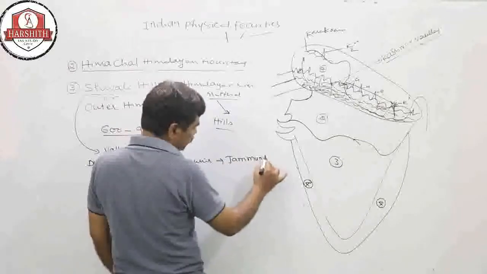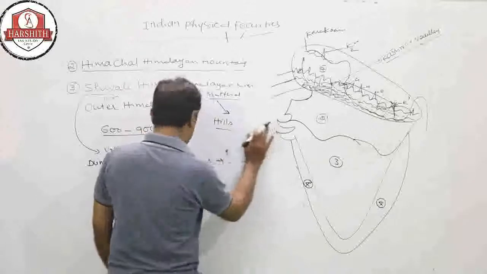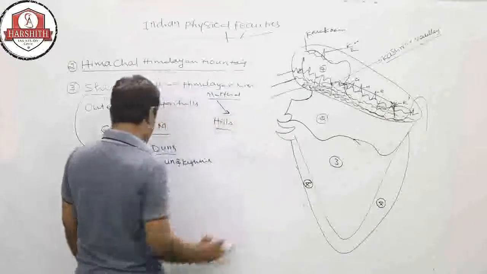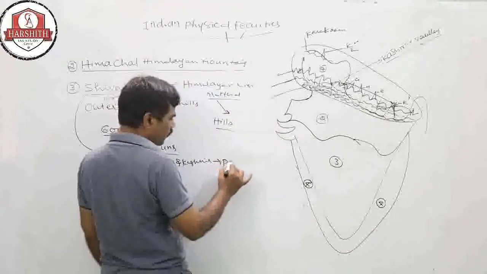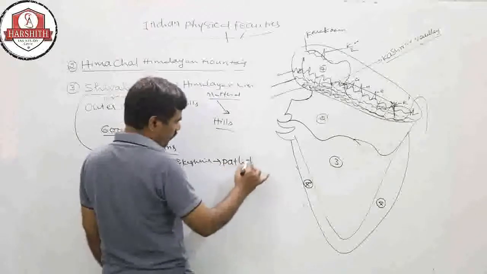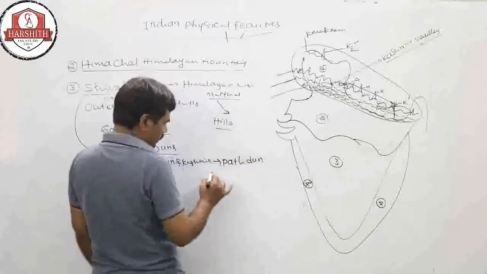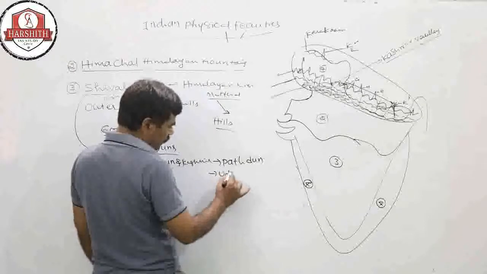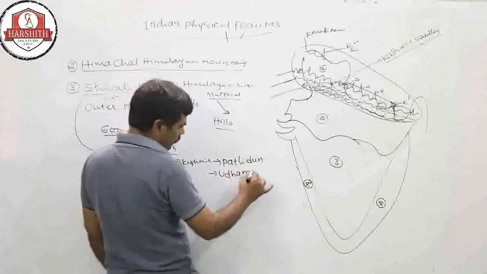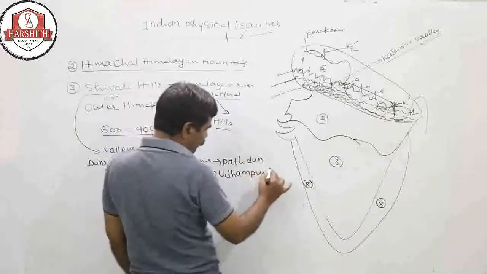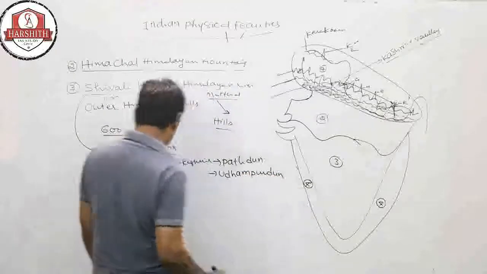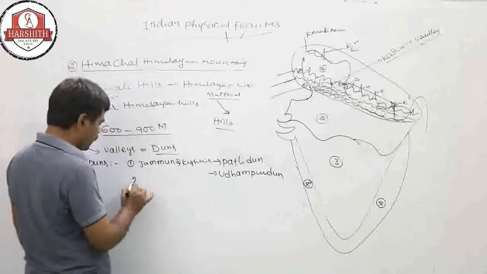In Jammu Kashmir, the dunes are called Partly Dune, and next to Udhampur Dune. Both are the important dunes in Jammu and Kashmir.